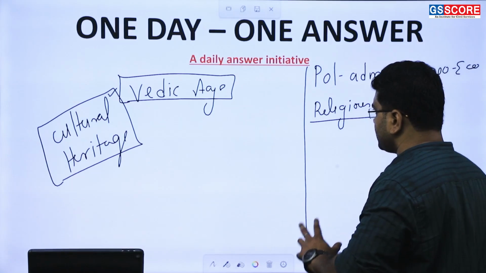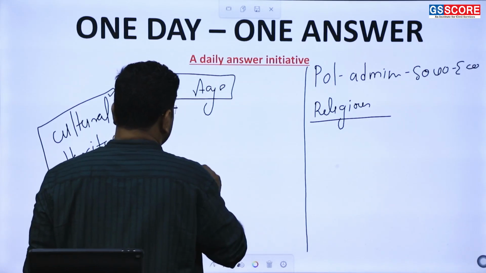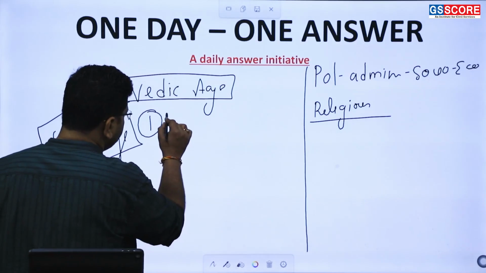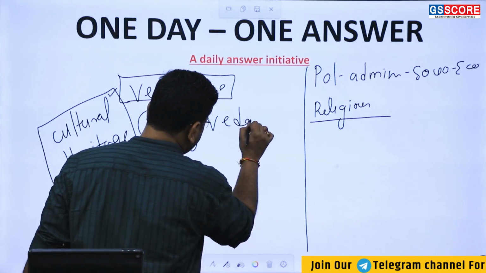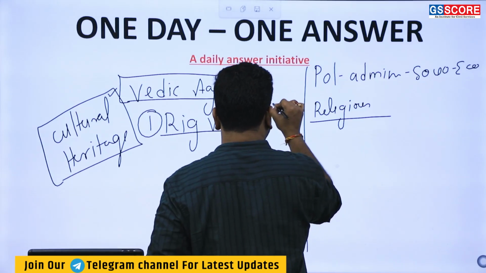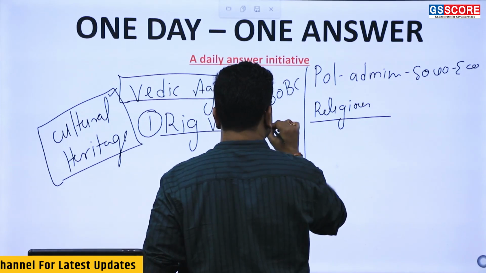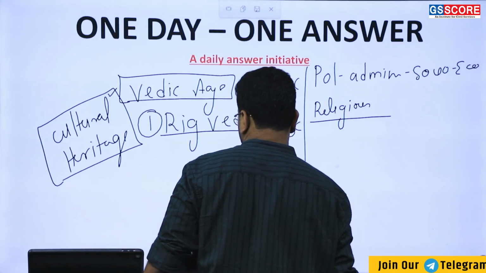Now this Vedic Age, as we know, is divided into two parts. The part number 1 is called the Rig Veda, and that is the years from 1500 BC to 1000 BC. That is the age of Rig Veda.